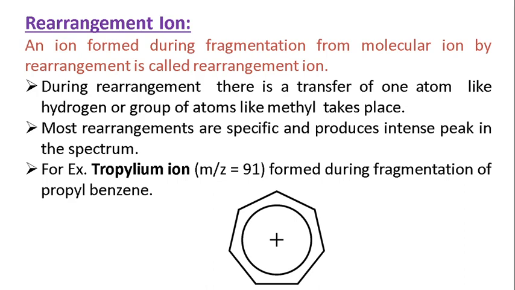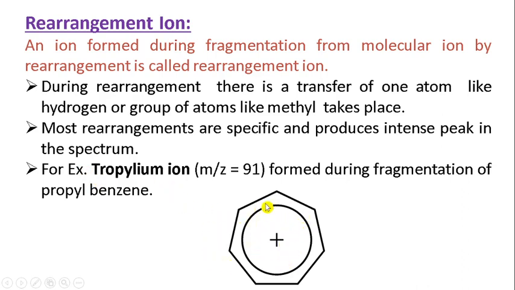The rearrangement ion. An ion formed during fragmentation from molecular ion by rearrangement is called a rearrangement ion. Most of the time these rearrangement ions show peaks having more intensity. For example, tropylium ion.